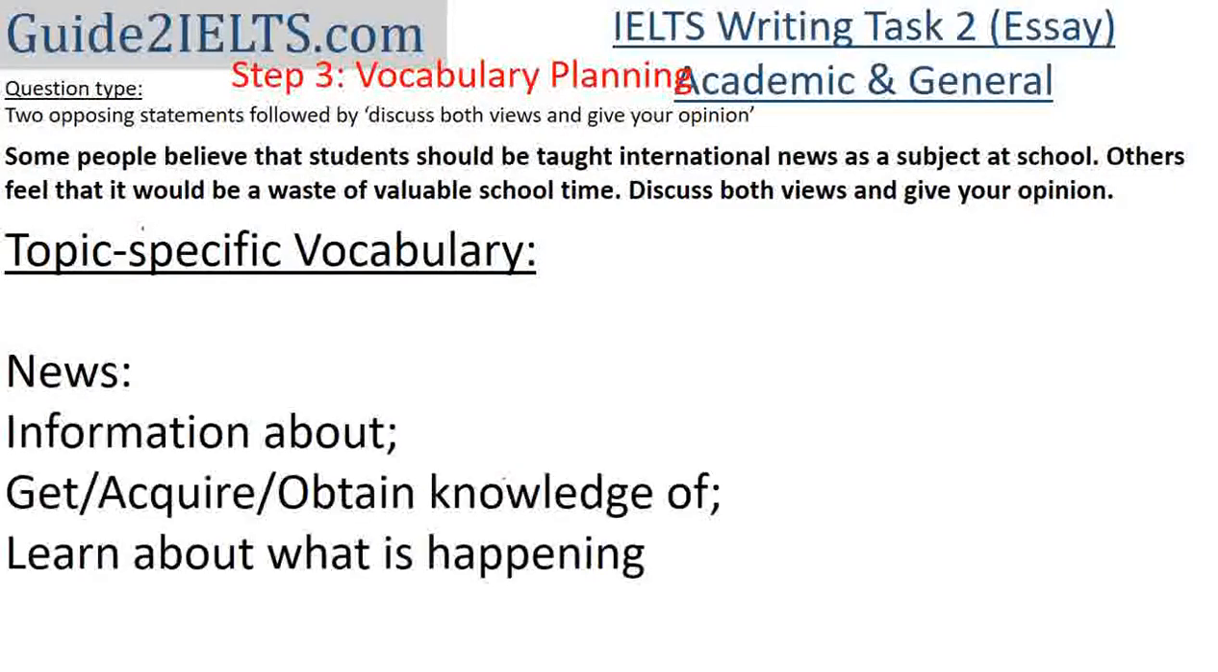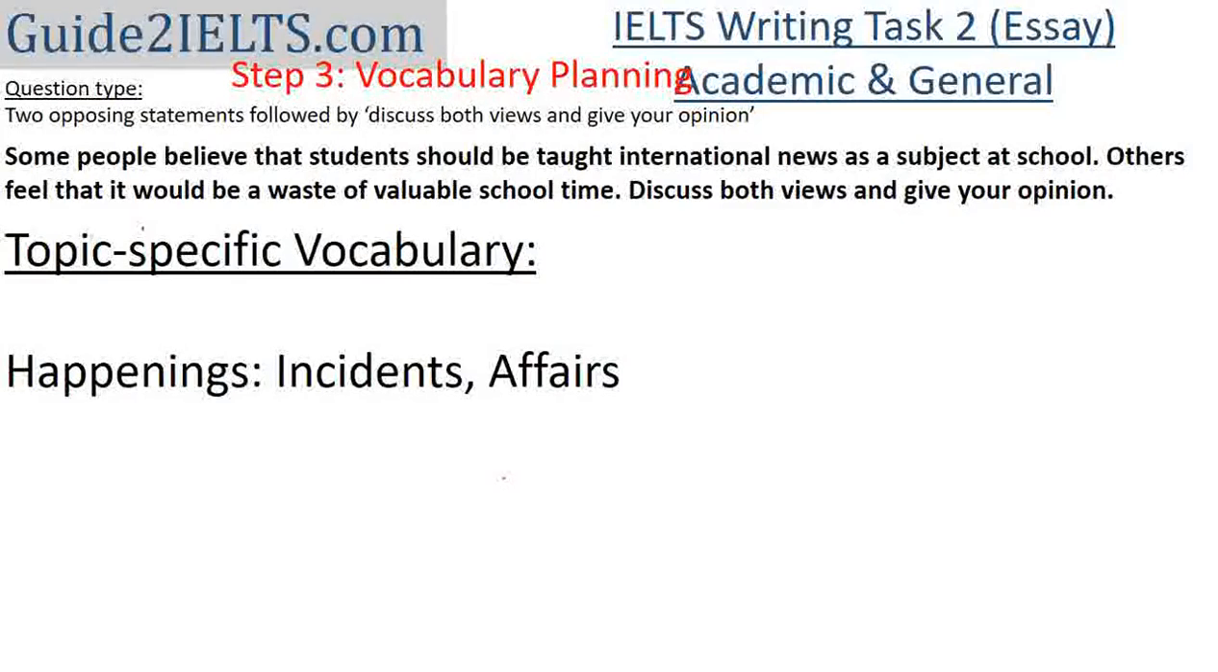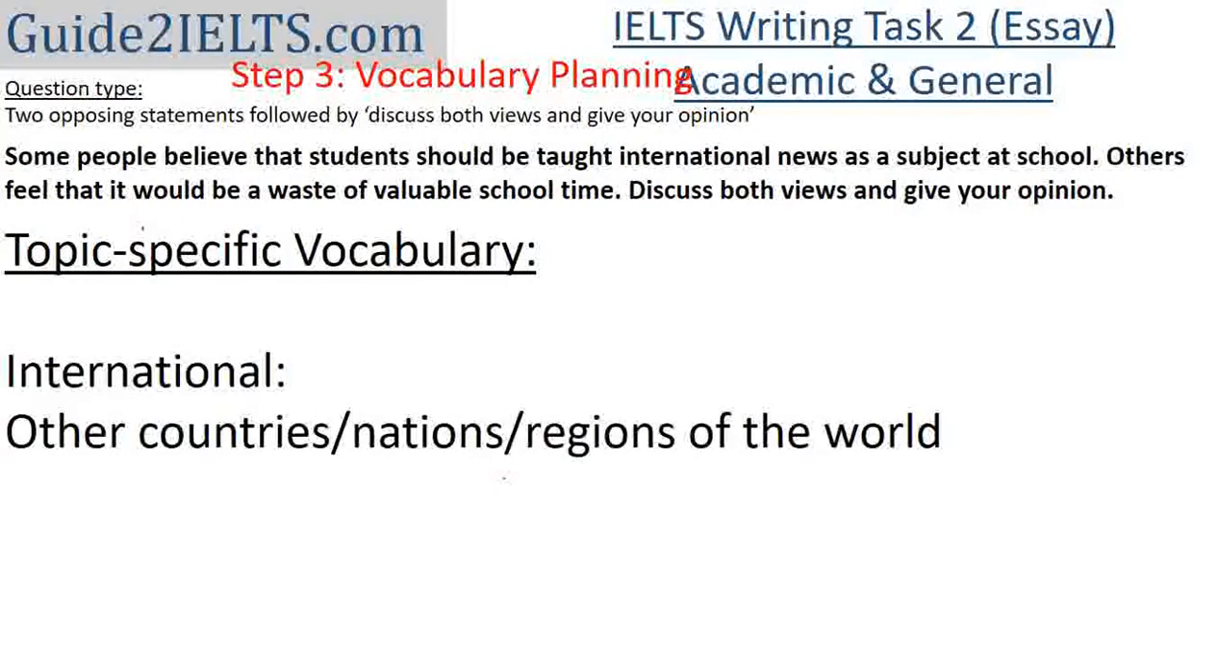Instead of news, we can write information about, get, acquire, or obtain knowledge of, or learn about what is happening in other countries, nations, regions of the world. Next, happening, incidents, affairs. So there are different words which we can use. Even though they are not perfect synonyms in every context, in this context they can replace these words. So international could also be other countries, nations or regions of the world.